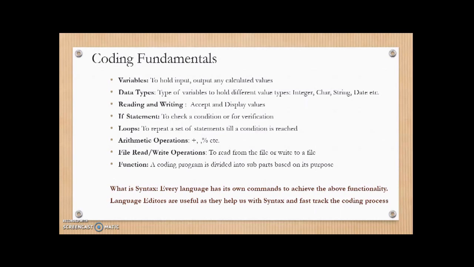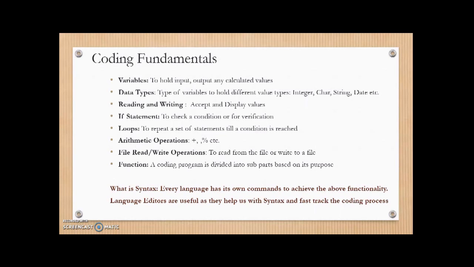Variables are of different types based on the value that they hold. For example, a variable may be of integer data type if it holds an integer value. It could be a character data type. It could be a string data type when it has to save a name, and it could be a date data type because it will hold a date. So when we define a variable, we define it based on a data type. As I said, it could be an integer variable, a character variable, a string variable, or a date variable. So the data type defines the type of variable that you want to define.